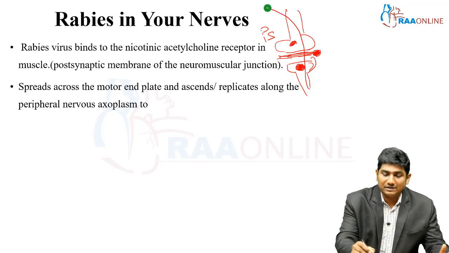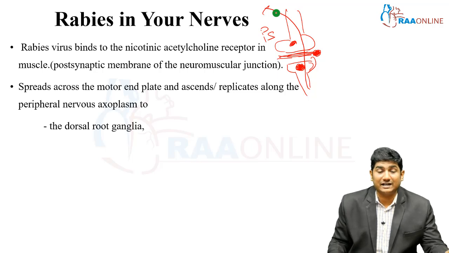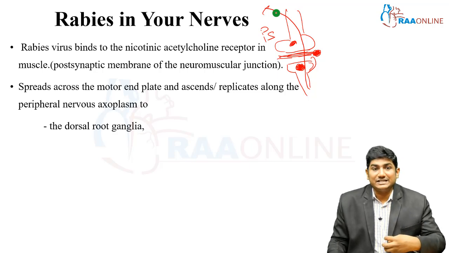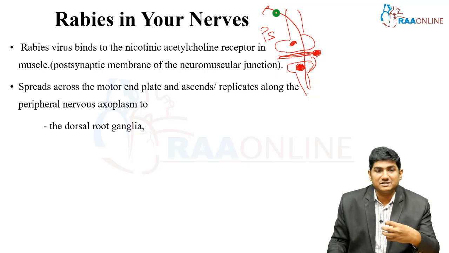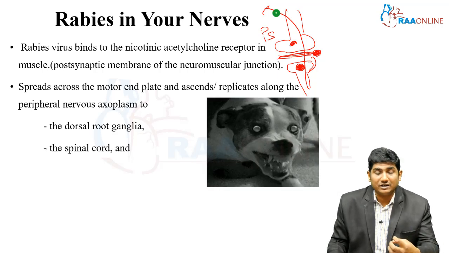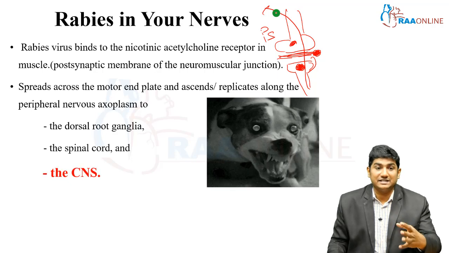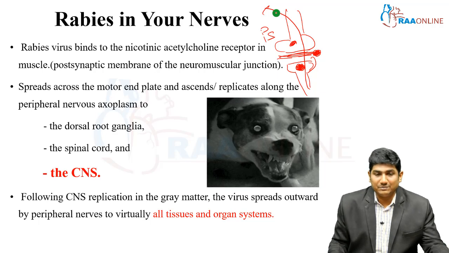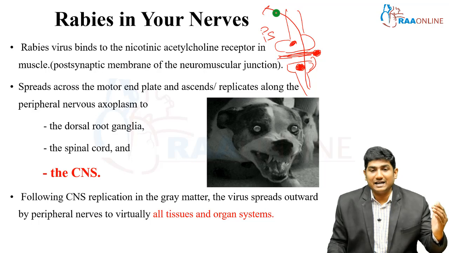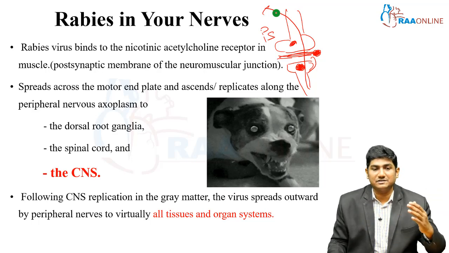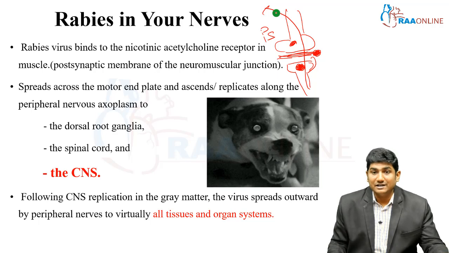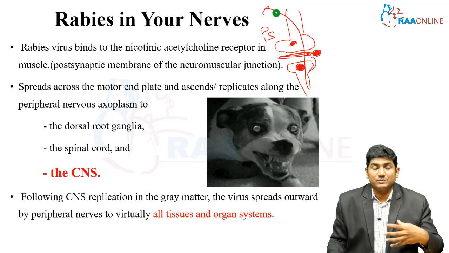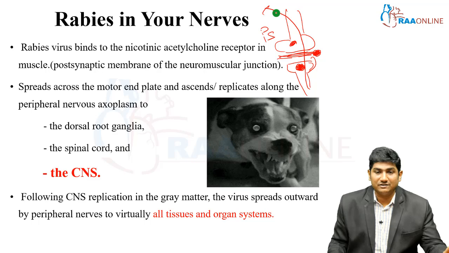After this, all these nerves end up in the dorsal root ganglia. Once the virus gets inside the patient's body, it slowly ascends from the peripheral nervous system towards the dorsal root ganglia and then to the spinal cord, and the rabies virus enters the patient's CNS. That's how the patient gets rabies. Following CNS replication in the grey matter, the virus spreads back down through the peripheral nervous system to almost every organ in the body. So this is how the deadly rabies virus enters the human brain, replicates inside it, and moves towards the peripheral nervous system.